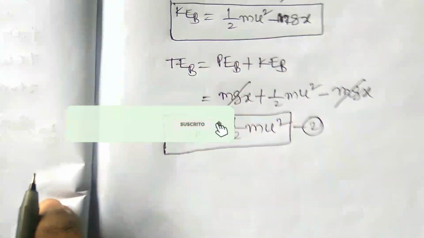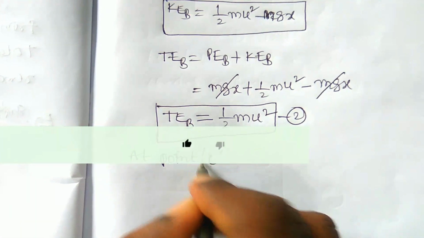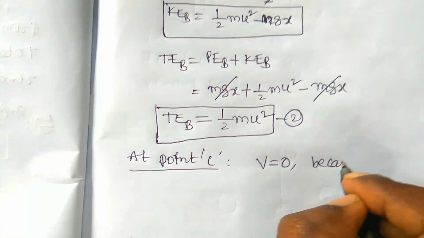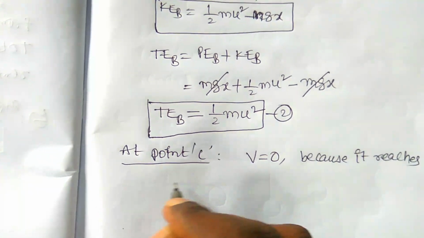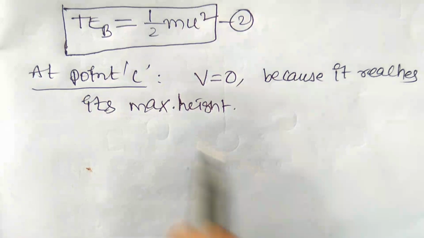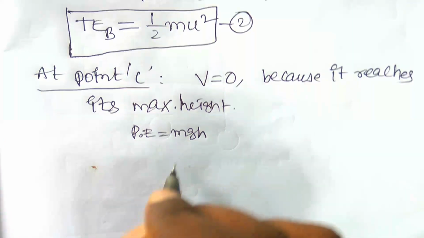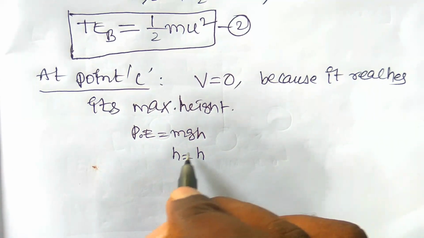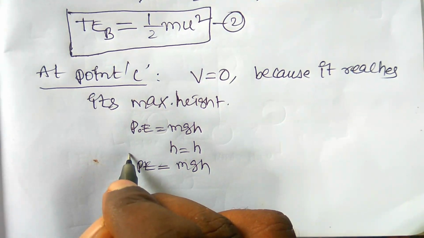And now coming to point C. At point C, the final velocity of the ball is equal to 0 because it reaches its maximum height. The potential energy PE is equal to mgh, the general formula. Here the height of the ball at point C is equal to h, so PE is equal to mgh.